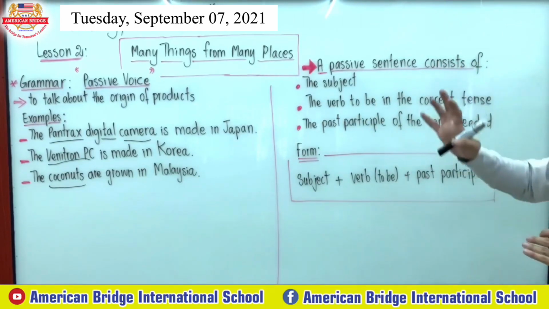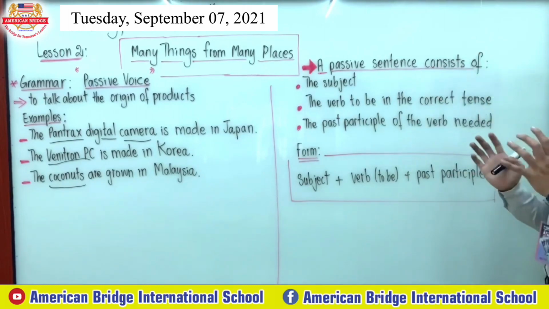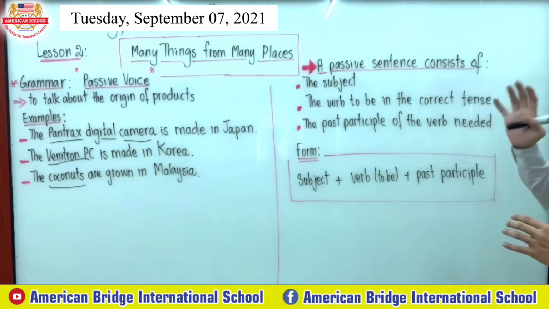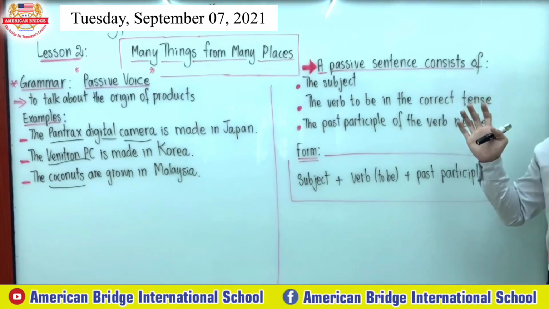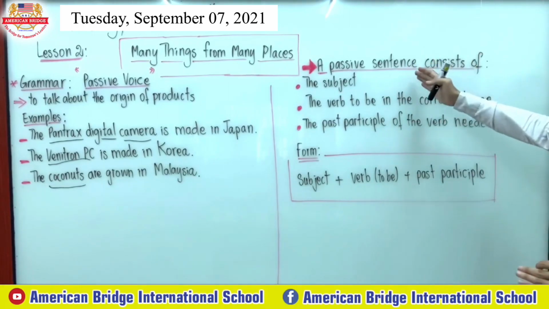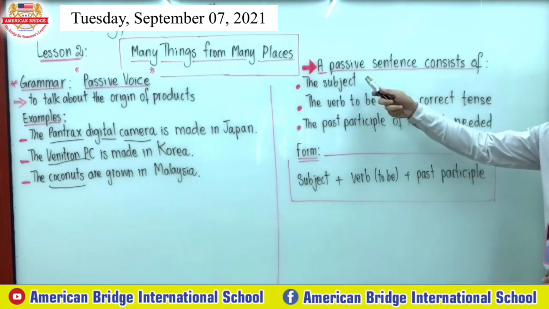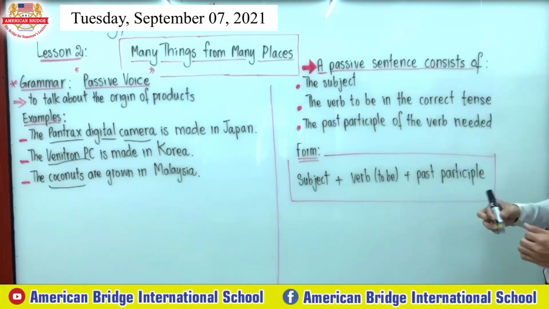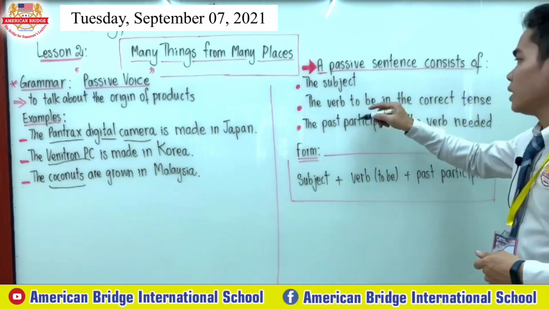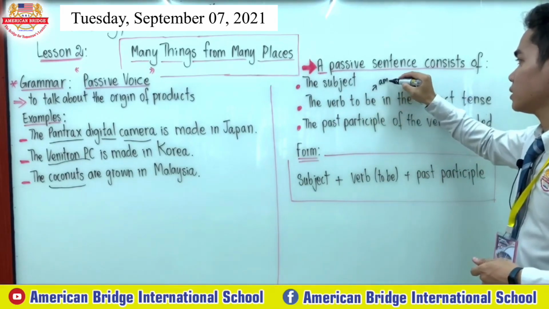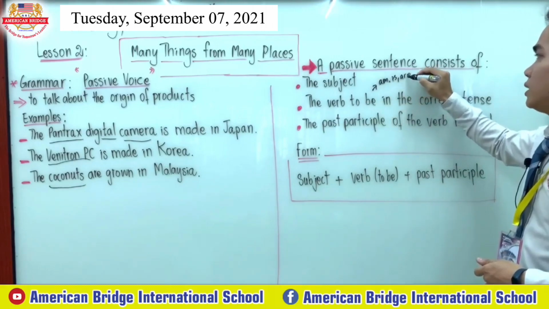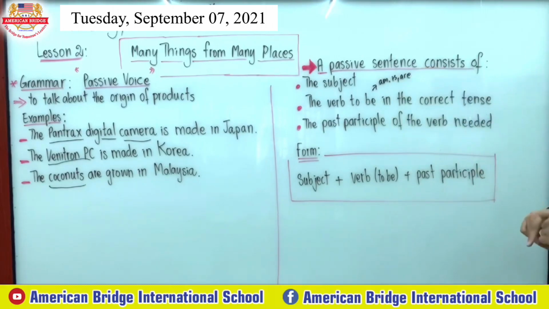Now let me talk more about the passive. What is a passive sentence? You have to remember, a passive sentence consists of, first, the subject in that sentence. Second, the verb to be. Like what you know, am, is, or are, in the present. So the verb to be, am, is, are, in the correct tense, right?